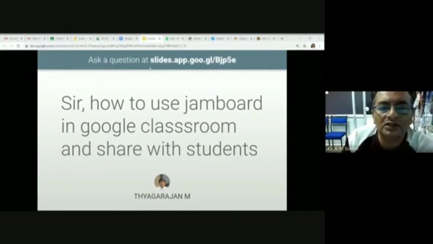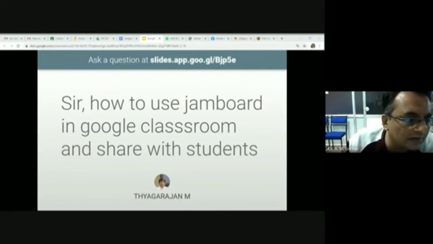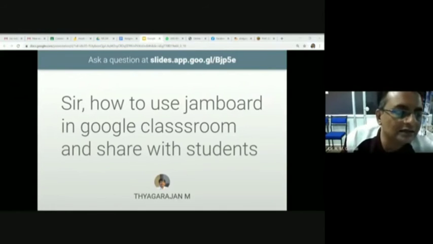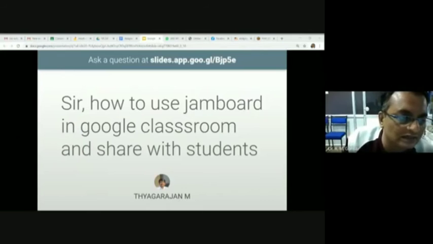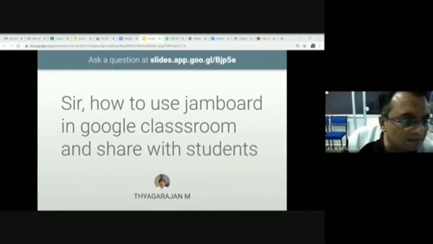Or you can type on this side so I can easily present to all. I am not able to listen properly. You type so that I can see. Sir, how to use Jamboard in Google Classroom and share with students? I have cleared this question. I hope I have cleared your question. The name is Thyangarajan M. Please type yes so I can show your reply to all the others.